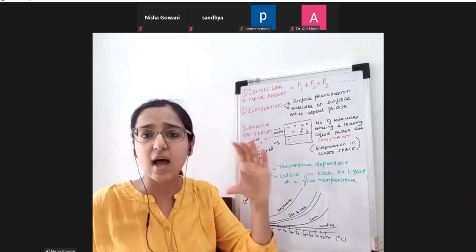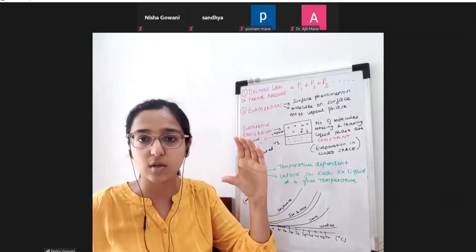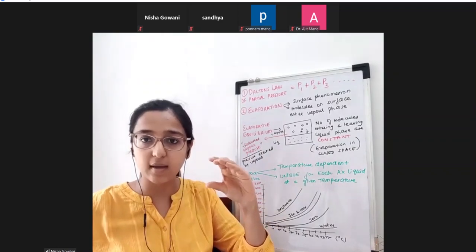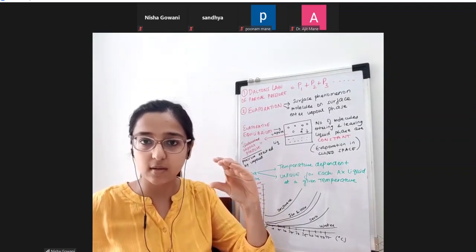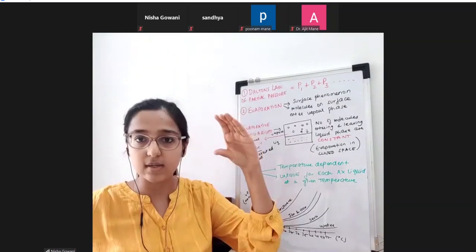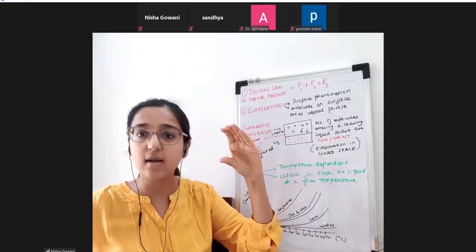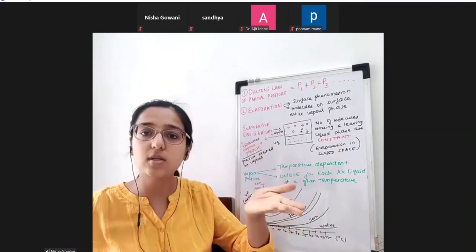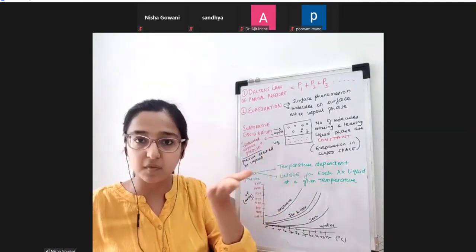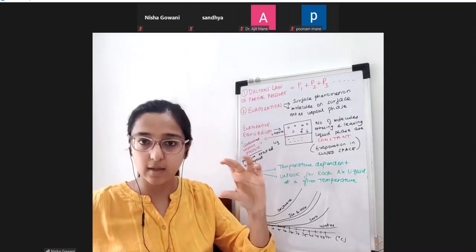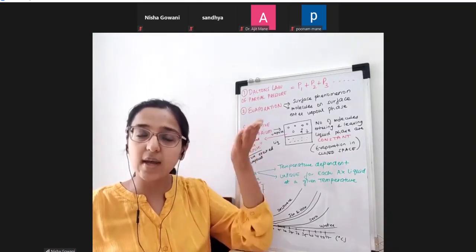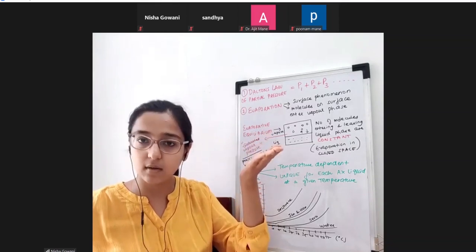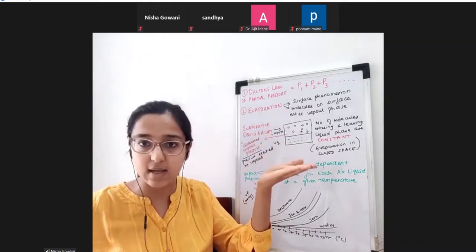Even if I take a glass of water, just imagine a half filled glass of water. Water is in the liquid phase. What is there above? It is a gas, it is air. So what is evaporation? Let's understand with water. The water molecules present at the surface of the liquid are slowly getting converted into another state, which is the vapor state. That is evaporation. Simple as that.